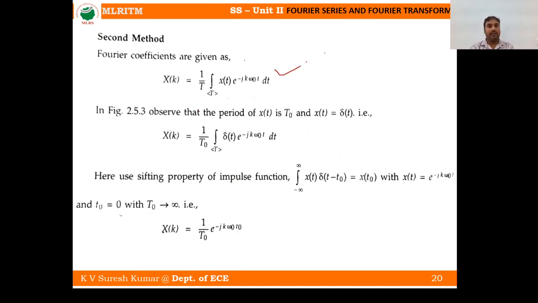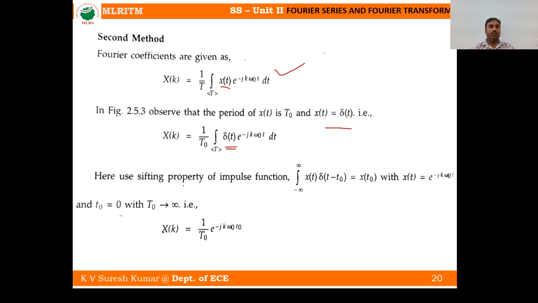And the second method: I want to calculate this Fourier coefficient using the integral. Now x of k is equal to 1 by T naught integral, and x of t is now delta of t. This is the expression for the impulse signal for one period, right? This is another method, by substituting this x of t.